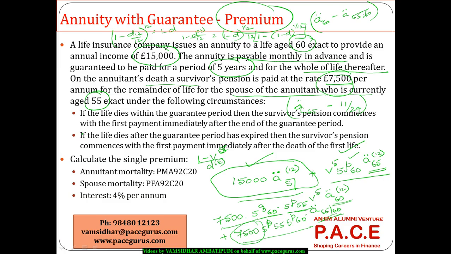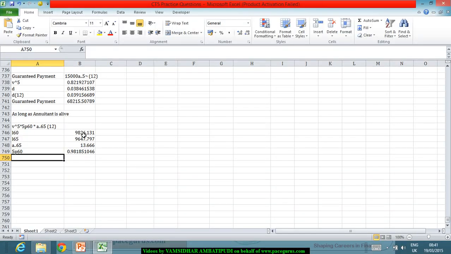And from this, can I find out the second term? The expected present value, or probably a double dot 65 12 also, I need to find out a double dot 65 for 12. I'll get it as a double dot 65 minus (m minus 1) by 2m. Here it is 11 by 24.